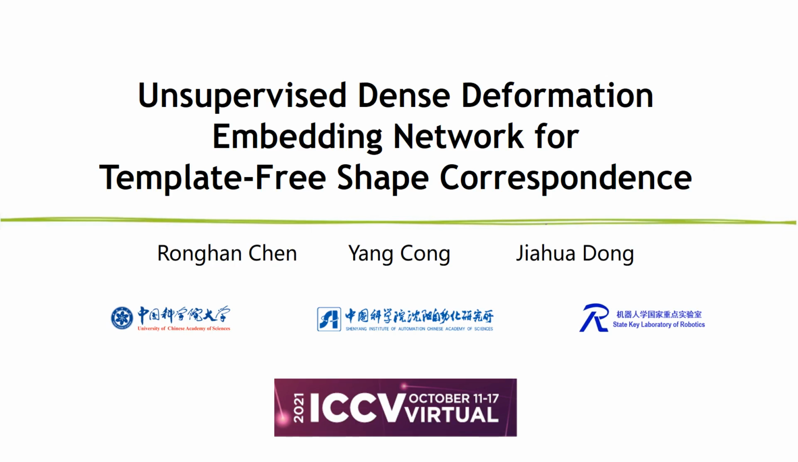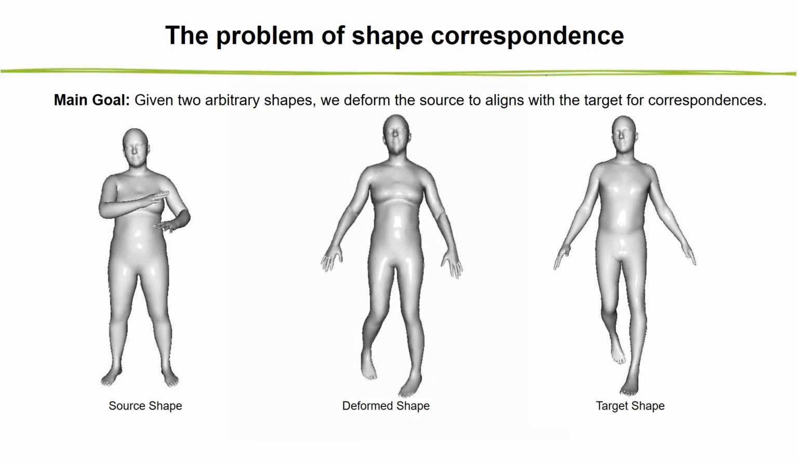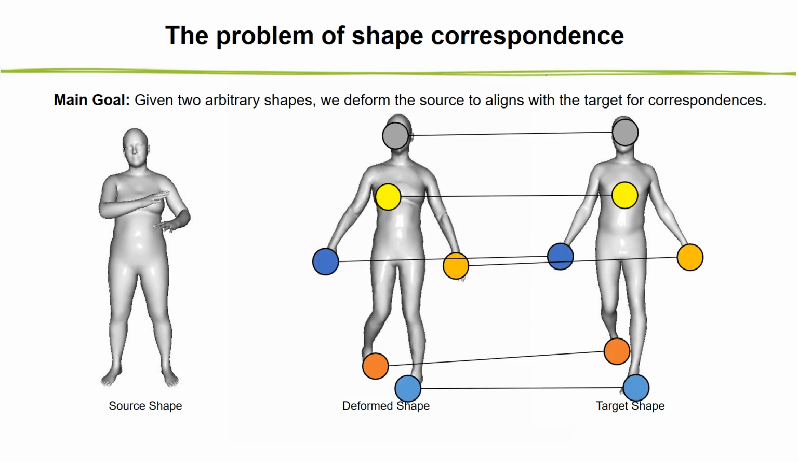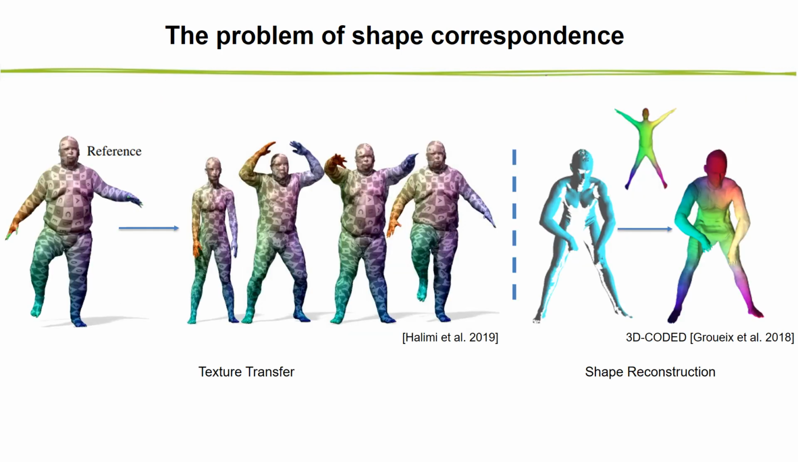Here, I'll present a new unsupervised deformation learning method. Given two shapes, our main goal is to deform the source shape to align with the target shape to find the correspondences. This technique can be used in many areas, such as texture transfer for animation and single view reconstruction